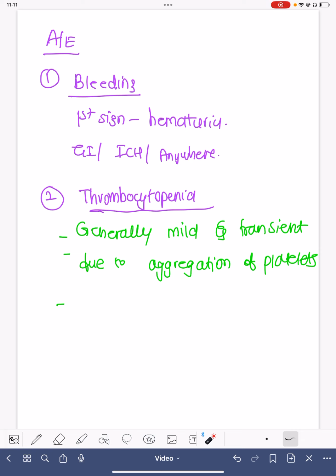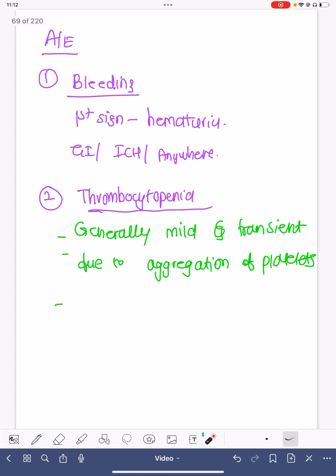It can be retroperitoneal, or into the spinal cord, anywhere in the body. Thrombocytopenia is one of the uncommon side effects, but it is very well known to be associated. Usually it is mild and transient, and it is due to aggregation of platelets.